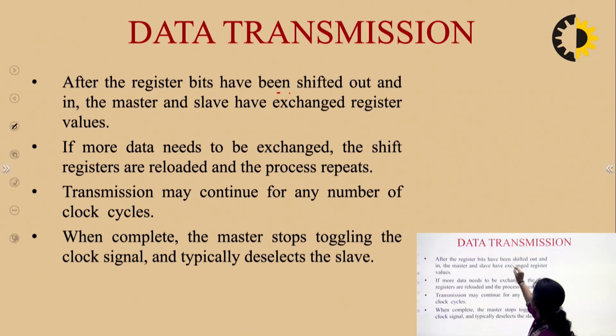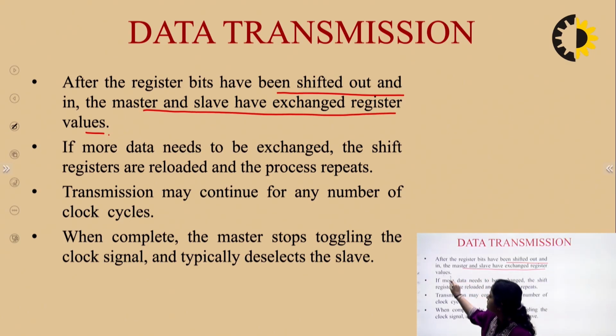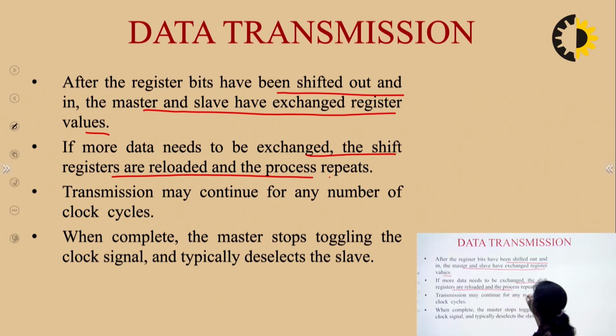After the register bits have been shifted out, the master and the slave have exchanged the register values. The entire values are exchanged bit by bit in a ring kind of fashion. If more data needs to be exchanged, the shift registers are reloaded and the process repeats. In case you have completed 8 bits of data and more data needs to be exchanged, the shift registers will be reloaded again and the entire process will be repeated.